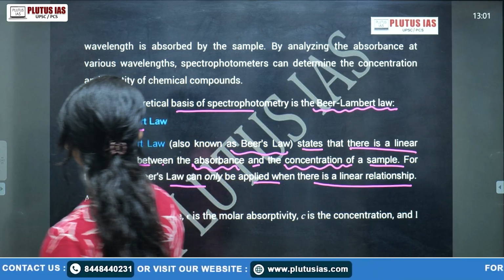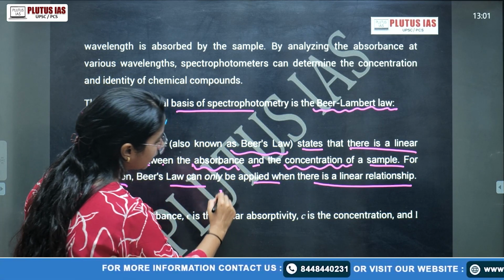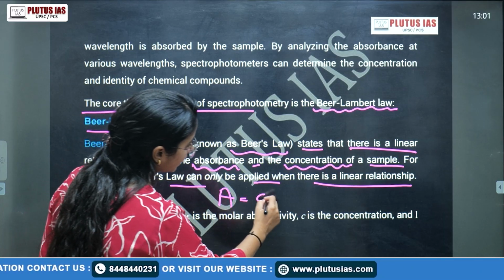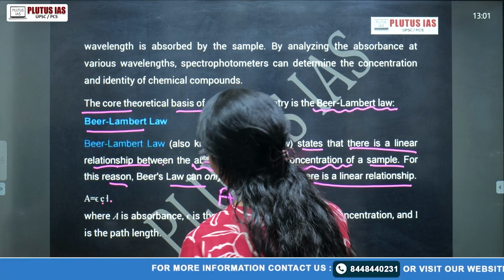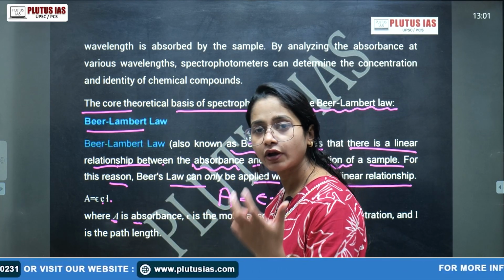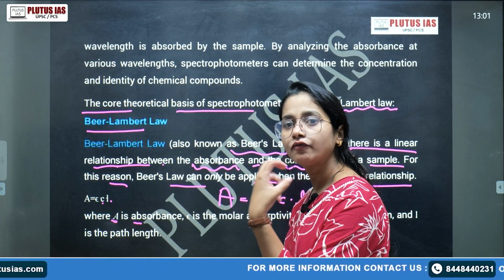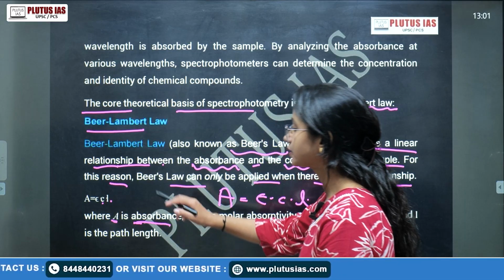A is equal to epsilon into concentration into length. Don't worry, you will see this. What is A? A is the absorption of the light: when light falls on the material, what amount of light is absorbed by the material.